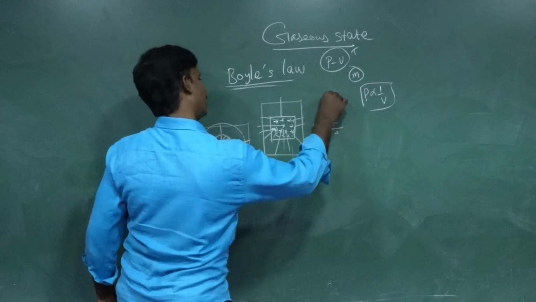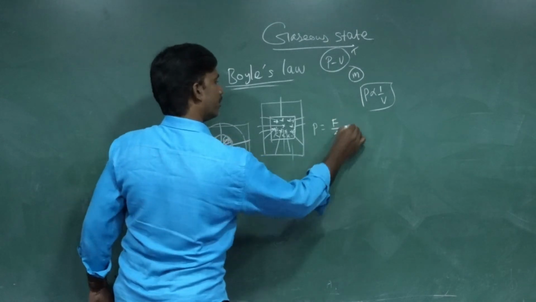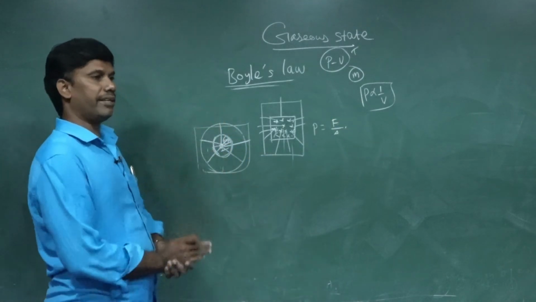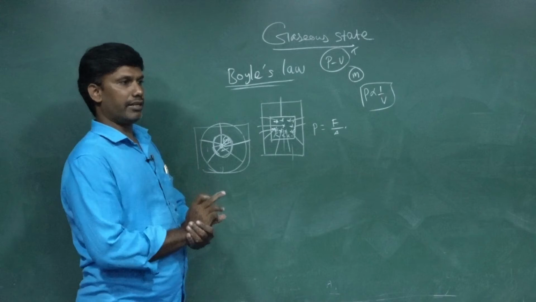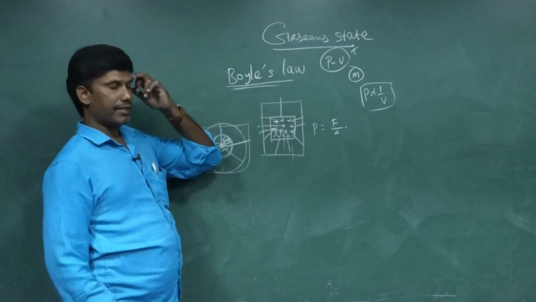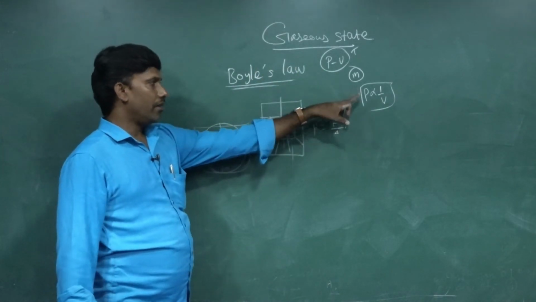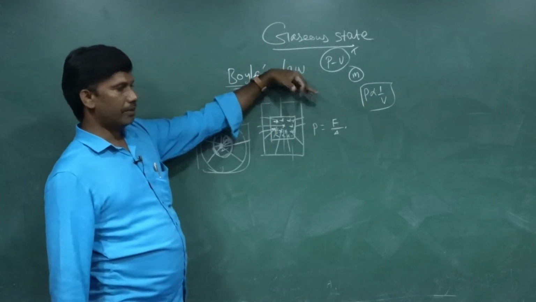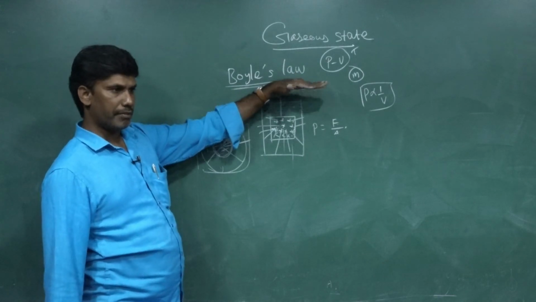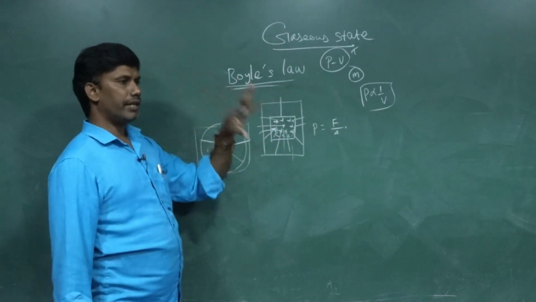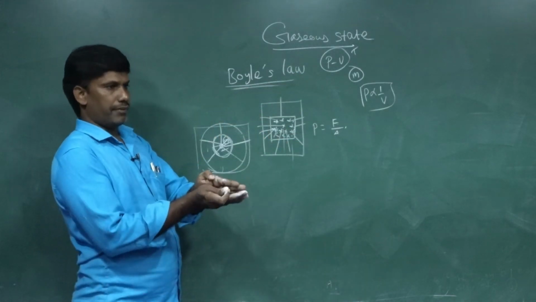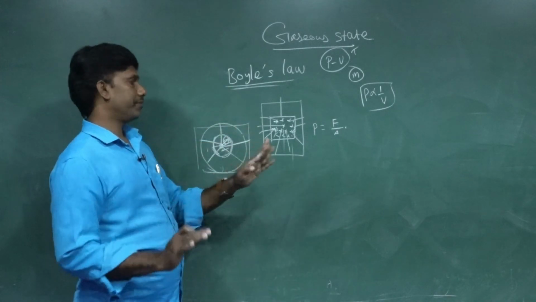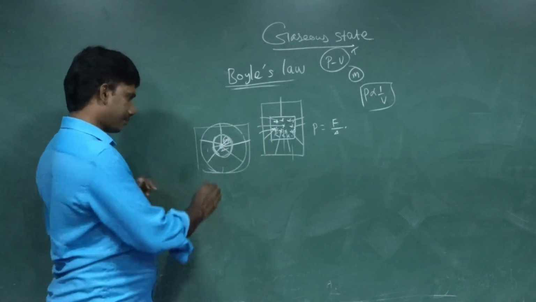Area reduced, force increased, so what happens automatically? Pressure increases. This is the logic behind Boyle's law. If you know this clearly, then you can easily understand why the volume reduces when the pressure is doubled. The final statement of Boyle is nothing but: whenever volume is reduced to half, the pressure is doubled. Now I think it's clear.